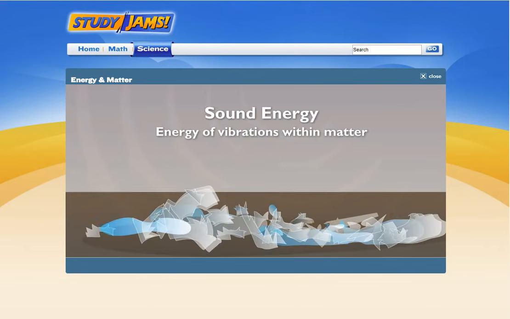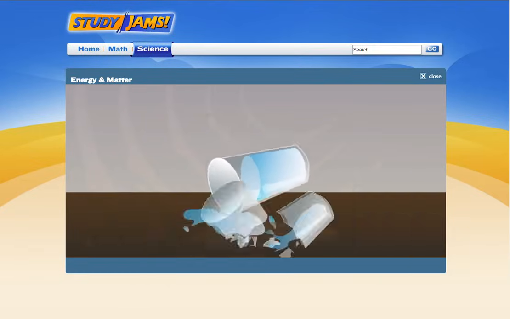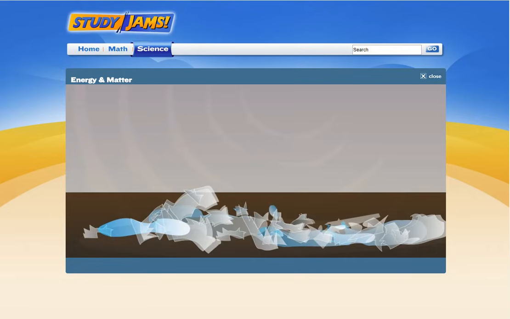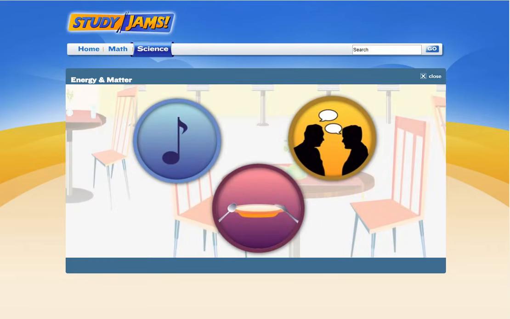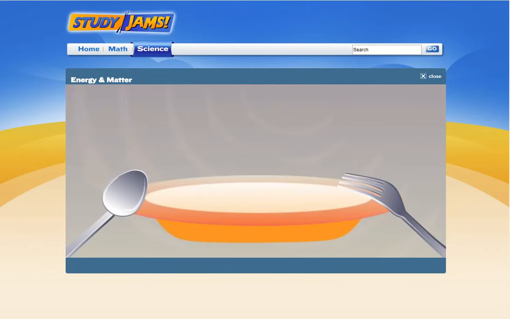Like sound, the energy of vibrations within matter. When the glass struck the floor, crack! It sent vibrations through the room and created sound. Is sound kinetic energy? Yup, sound is the movement of vibrations through matter, so it's kinetic. The music, the chatter of the other diners, even the clinkety-clank of the plates and silverware. All sound.